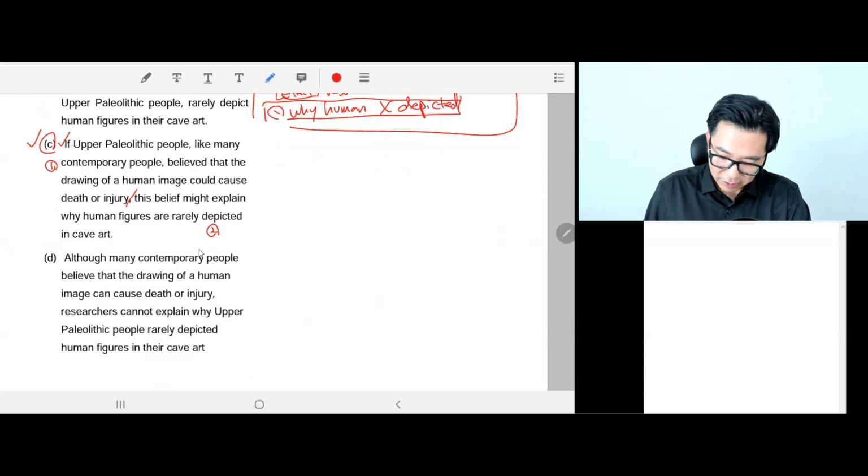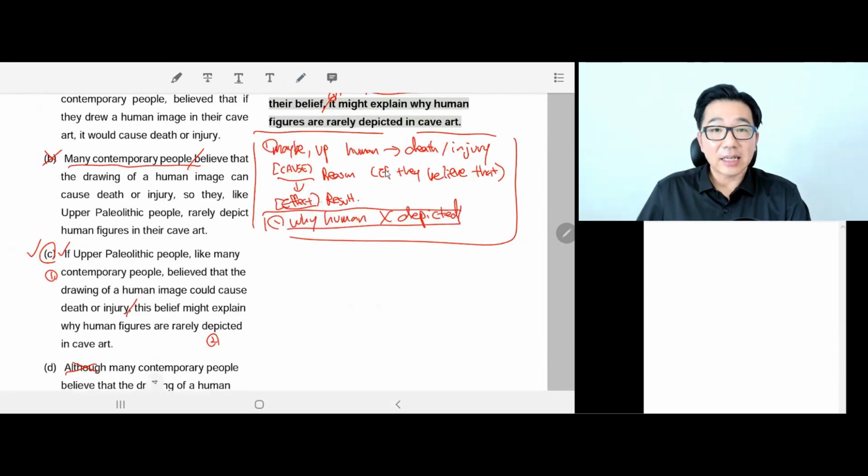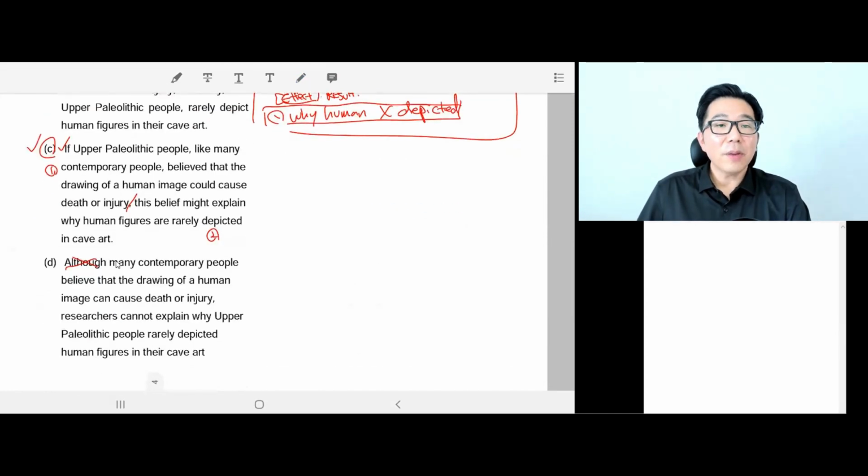D, although already wrong. Yeah, I'll read it through, but there was no contrast in the flow of the sentence. It was cause and effect, so we already know it's the wrong answer because it has "although." But let's read them out. Although many contemporary people believe that, yeah, the subject is wrong as well. They're talking about contemporary people, not Upper Paleolithic people. Although many contemporary people believe that the drawing of a human image can cause death or injury, so wrong meaning.